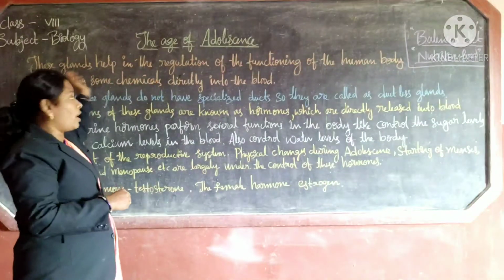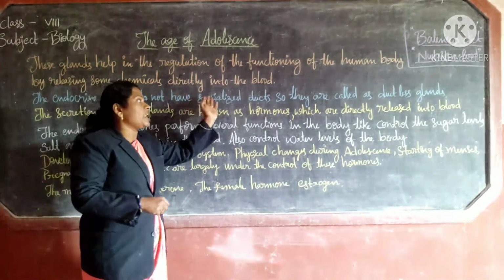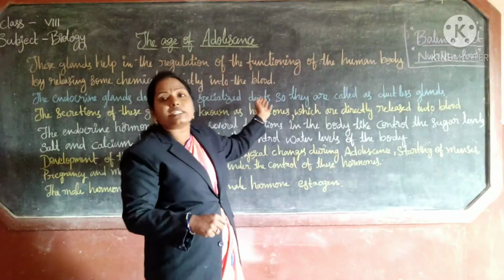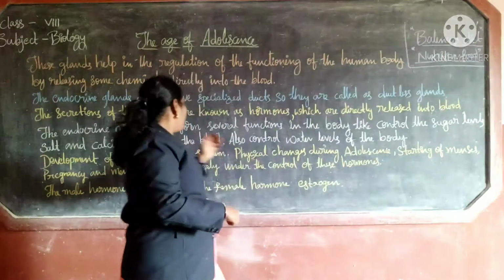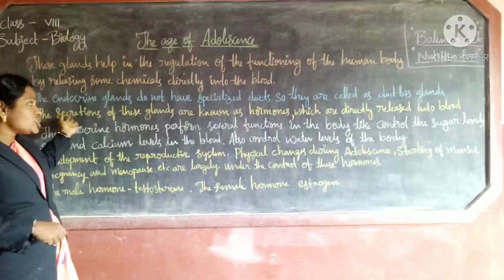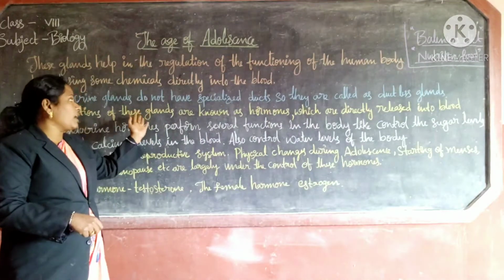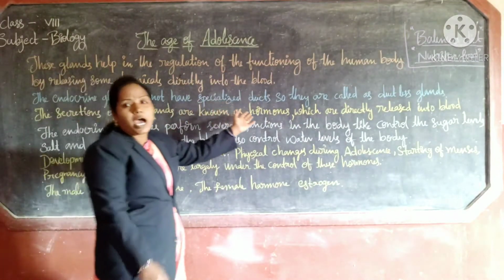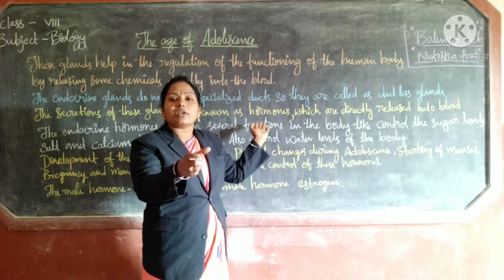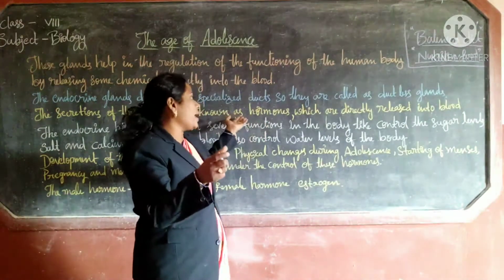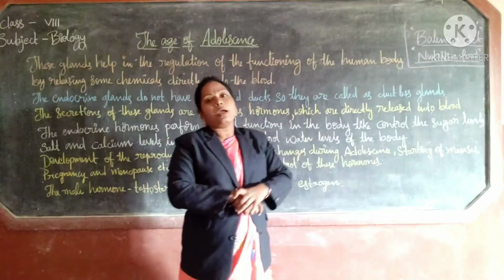These glands are called endocrine glands. They do not have specialized ducts, so that's why they are called ductless glands. Understood? The secretions of the glands given in the picture are called hormones, which are directly released into the blood.